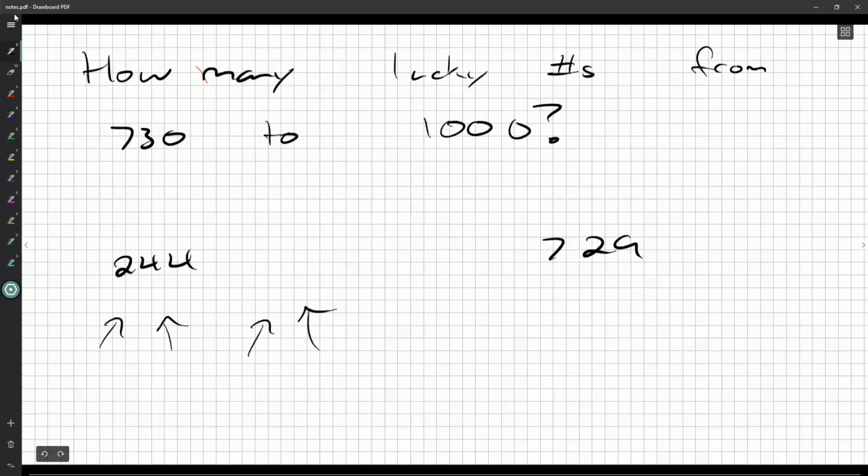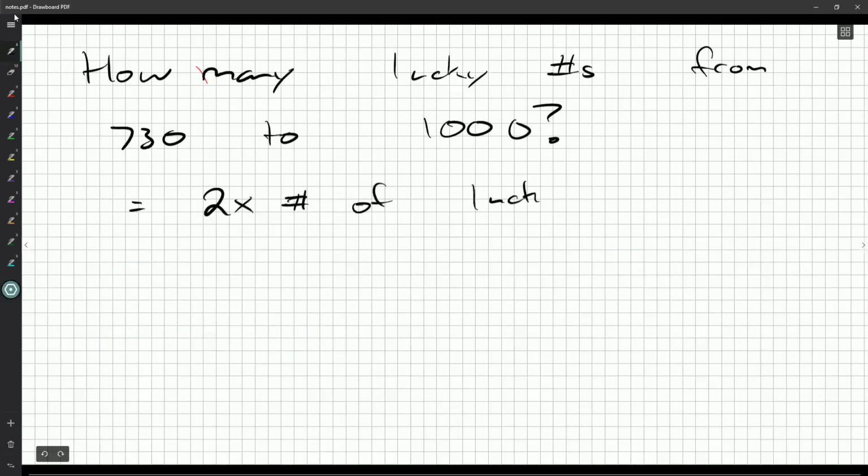There's just a question of, well, what's the cutoff? Well, it should be 2 times the number of lucky numbers from 244 to 500, right?